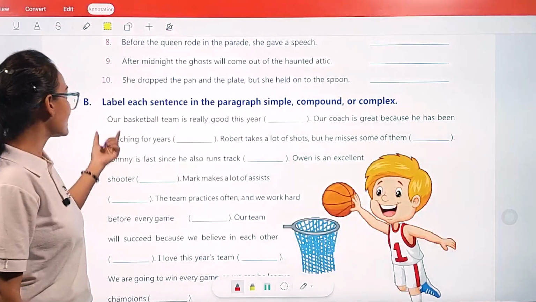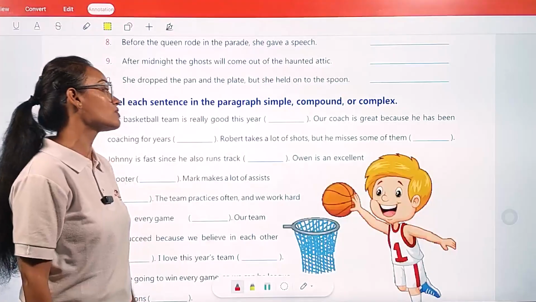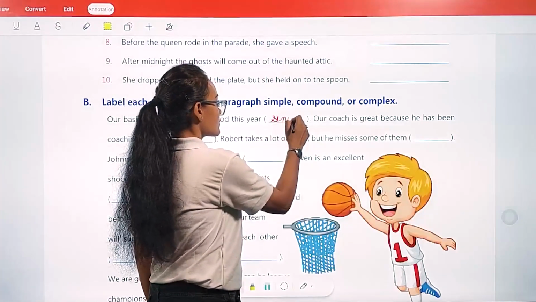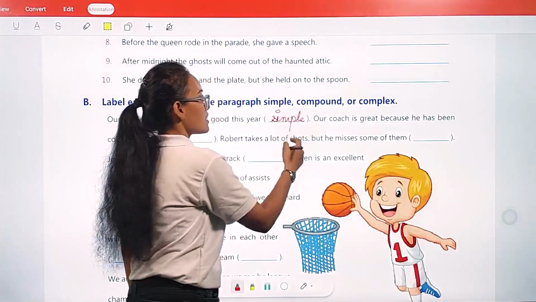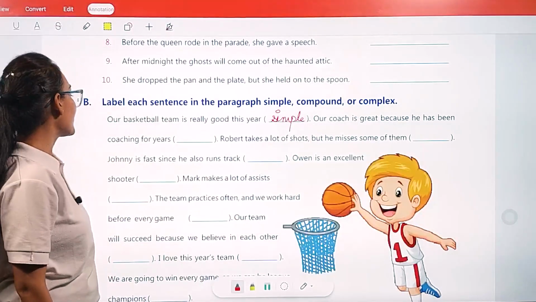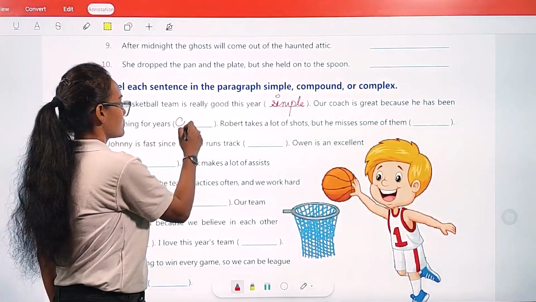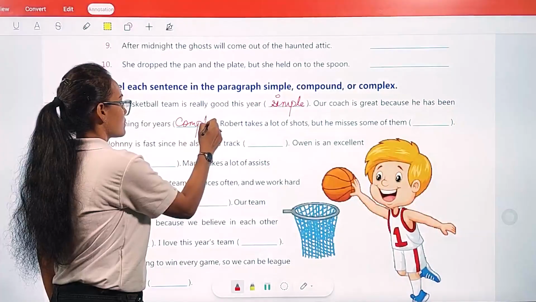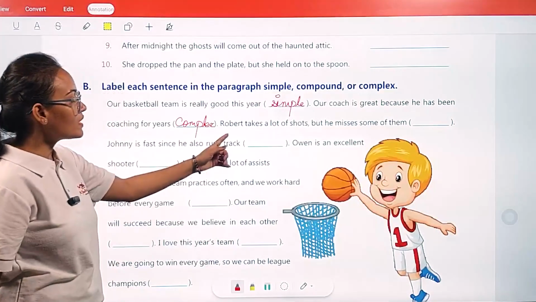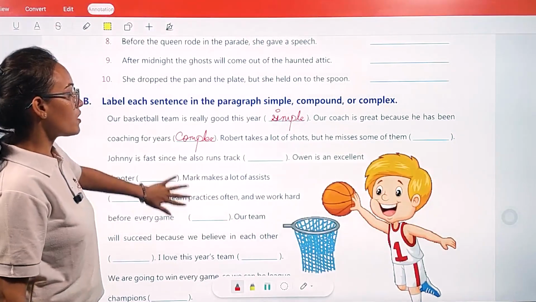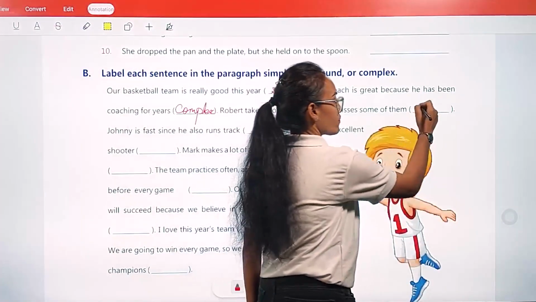The first line is: Our basketball team is really good this year. It is a simple sentence. Our coach is great because he has been coaching for years. It is complex. Robert takes a lot of shots, but he misses some of them. It is a compound sentence.